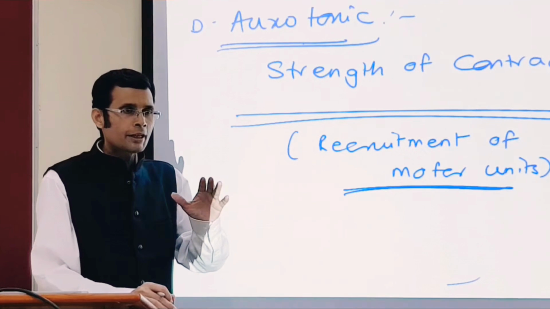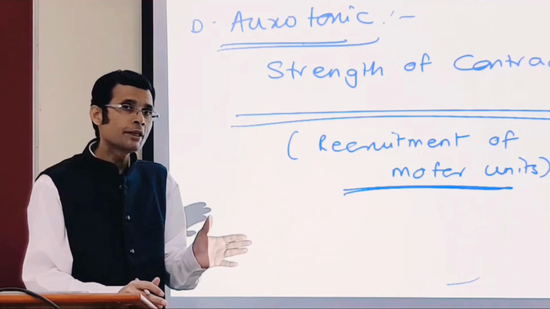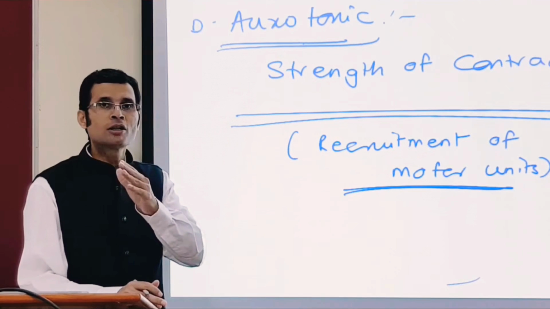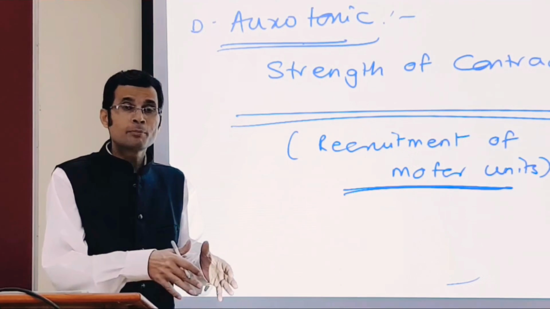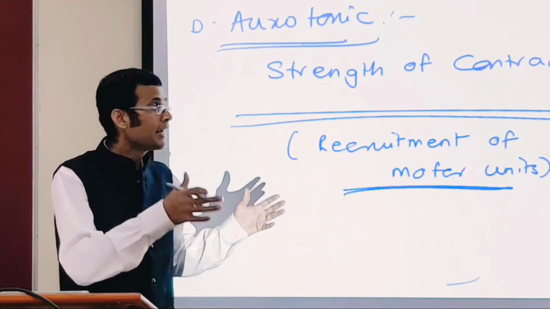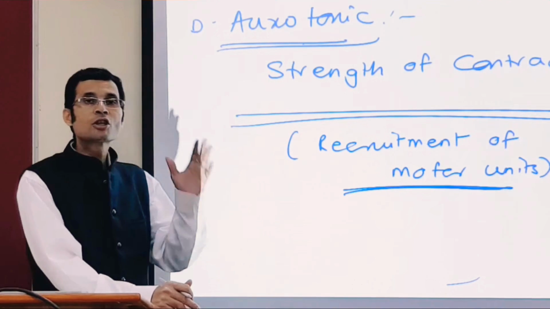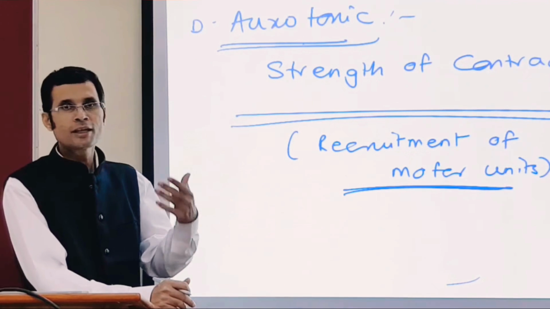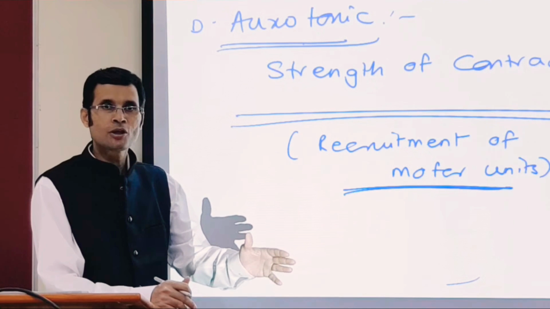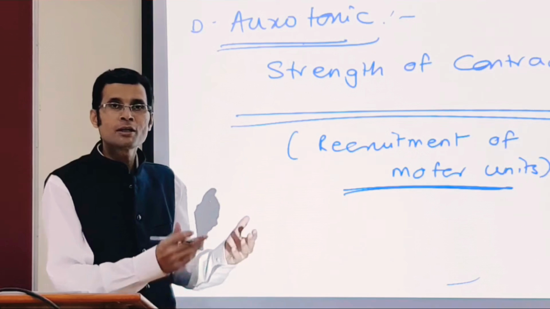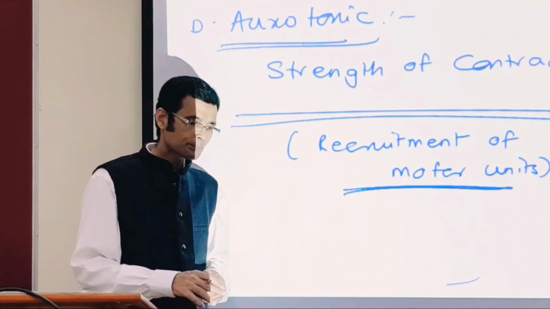So as that one single contraction proceeds, initially it was weak and then it became stronger and stronger. How is that possible? Because more and more motor units, that means more and more muscle fibers, get recruited in the process of contraction. And how is that possible? That's because the cortex realizes that the contraction needs to be stronger, and therefore sends signals to the lower motor neuron and recruits more and more motor units, more and more muscle fibers into contraction. So contraction goes on increasing.